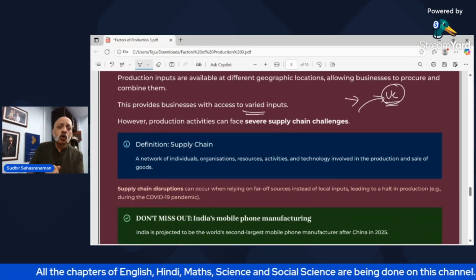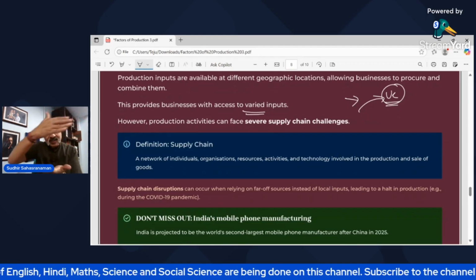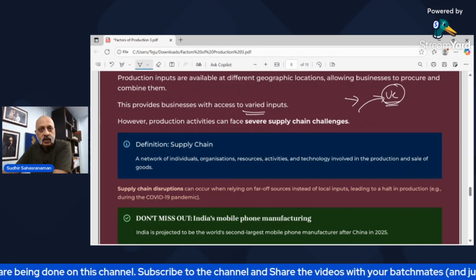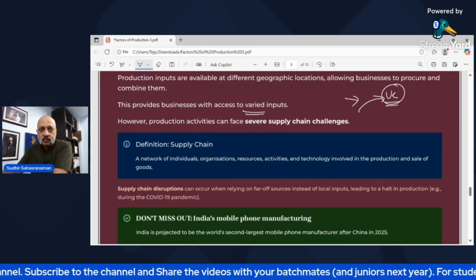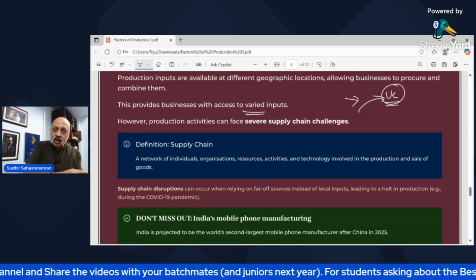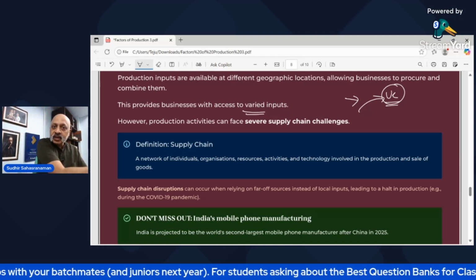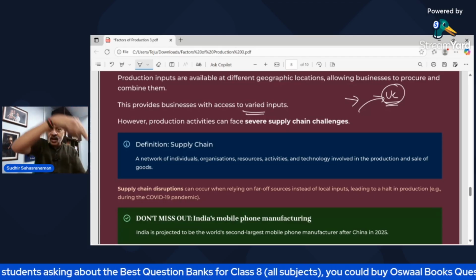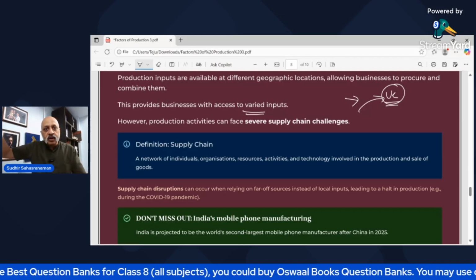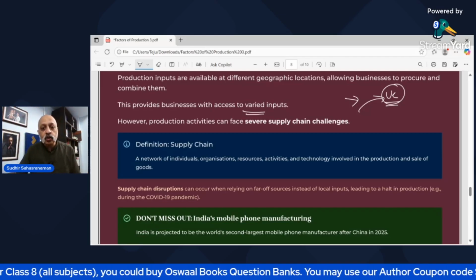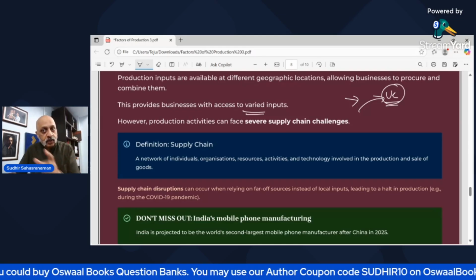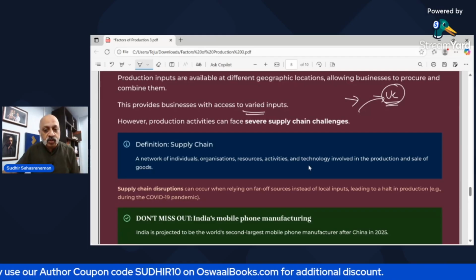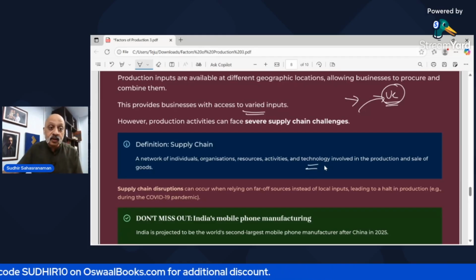So what is the definition of a supply chain? Supply chain is an entire network of individuals, organizations, and resources, like tomatoes from the farmer. It comes to the vehicle, the driver will collect it, the helper will take it, and then it has to transfer to the city. From the city, it is to be delivered to each home. So this is the entire supply chain where there are different people: the delivery boys, the vehicle driver, the vehicle helper, the farmer, everyone is part of the supply chain. Somebody will be tracking it through GPS. Okay, the vehicle has come 30 kilometers, another 20 kilometers to go before it reaches its destination. So somebody will use GPS in order to track the vehicle's movement.